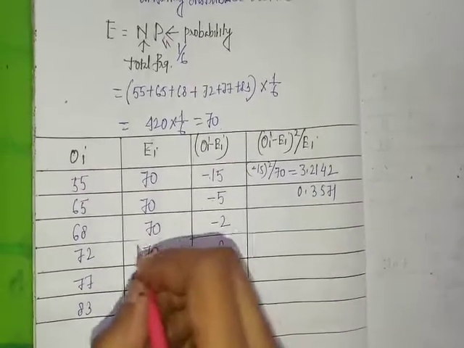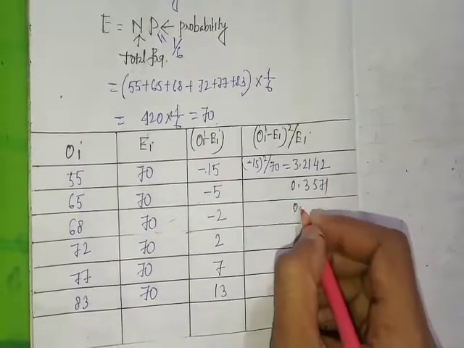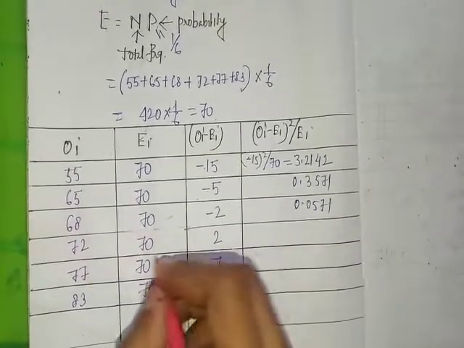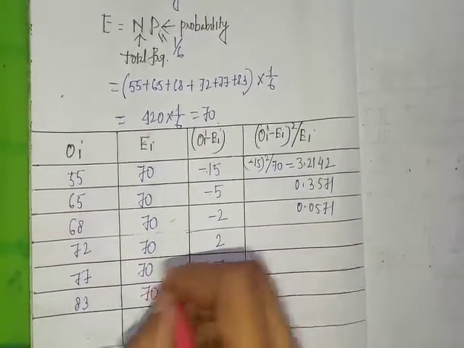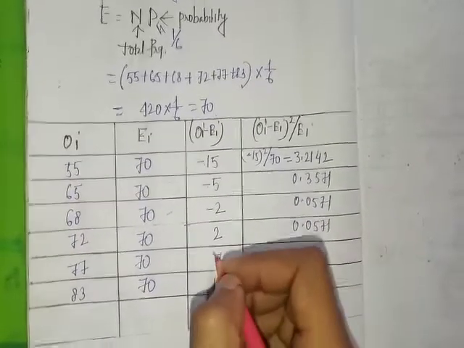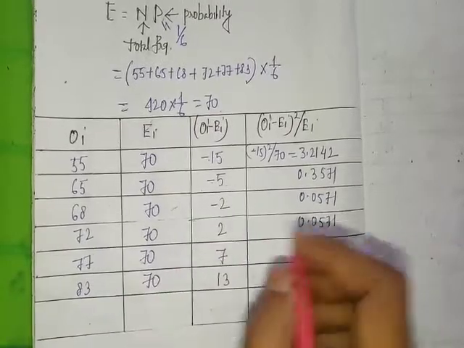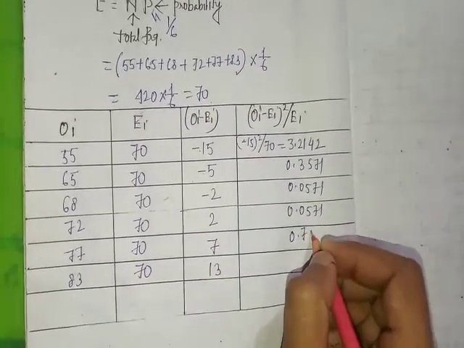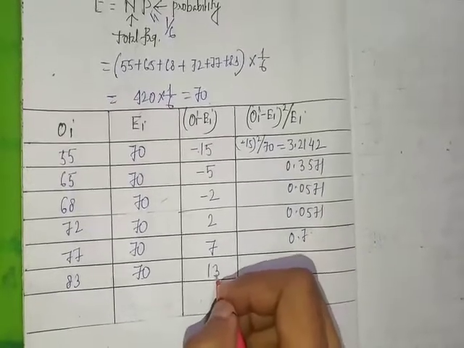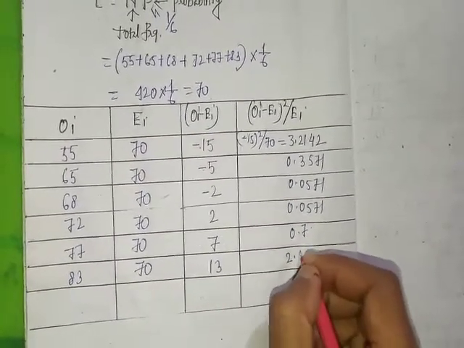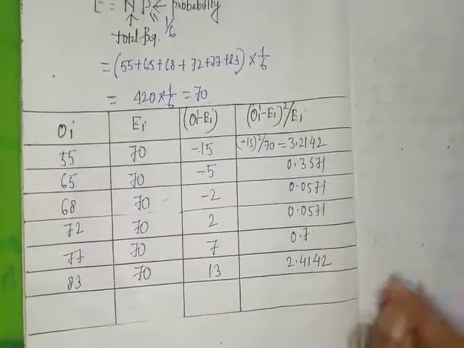Minus 2 whole square by 70 gives 0.0571. Plus 2 whole square by 70 is 0.0571. 7 square by 70 gives 0.7. 13 square by 70 gives 2.4142. Clear?